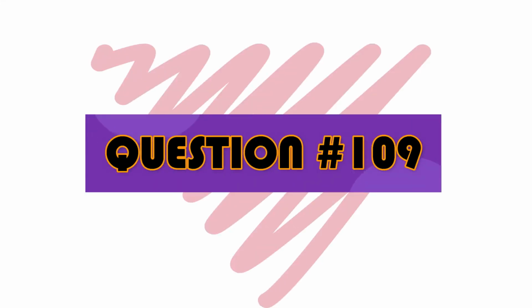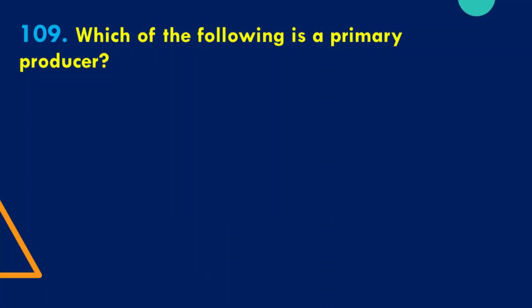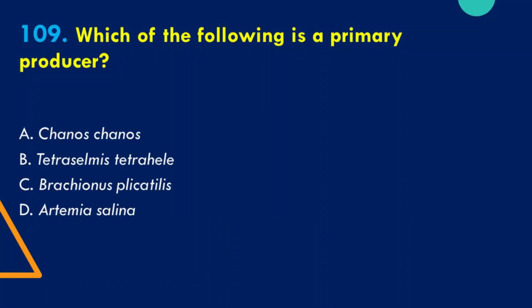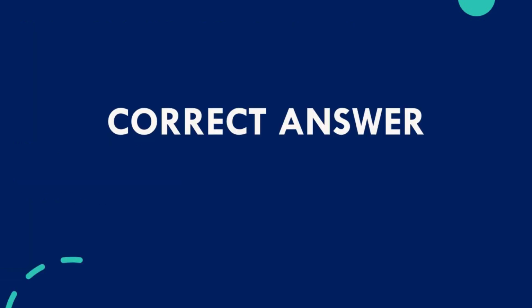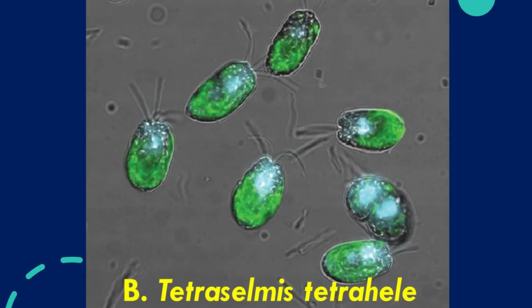Question number 109. Which of the following is a primary producer? The options are A. Chanos, B. Tetraselmis tetrathele, C. Brachionus plicatilis, and D. Artemia salina. The correct answer is B. Tetraselmis tetrathele.